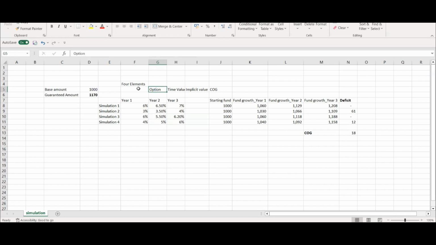There are two types of option: call option and put option. If the market goes beyond a particular level, you would like to have a call option so that you can purchase at a lower price. And if the market falls below a particular level, then you have a put option so that you don't fear the loss from the market selling. I'll just show that on one of my websites.